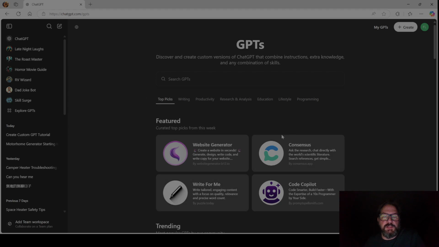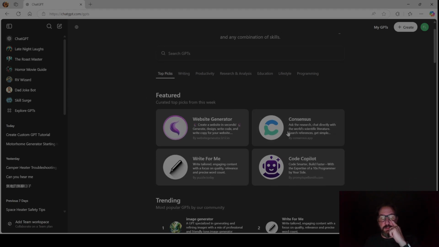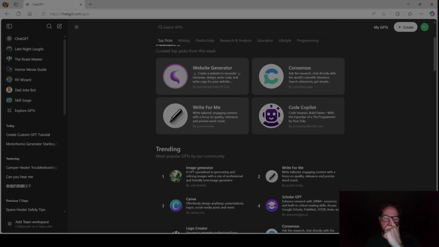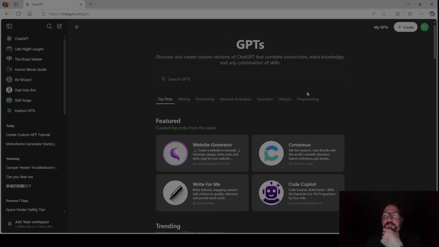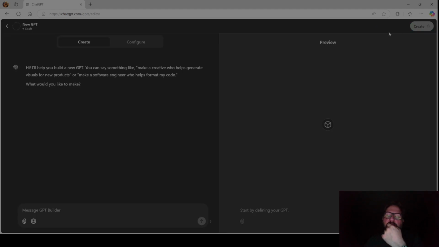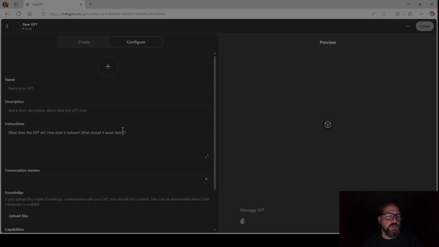And that brings up this screen where you can explore GPTs that other people have made. But let's say you want to make your own. You're going to click up here in the top right side, create, and it opens this editor. There are a couple of different things you need to see here. You've got the create side, which is a conversational way to create your GPT. And then you've got a configure screen where you can get into more detail and give it more functionality.